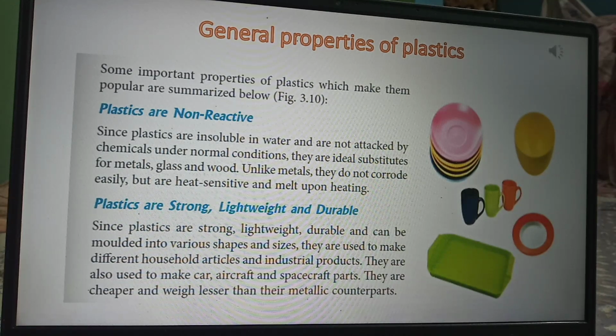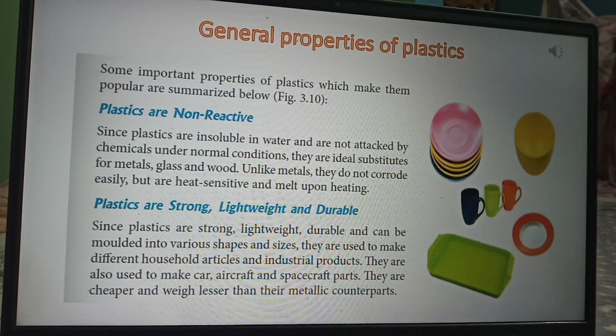Parts of car, aircraft and spacecraft are made up of plastic because they are cheaper and weigh lesser than the metallic parts. If these parts are made of metal, the metallic parts are heavy, isn't it? But the plastics are cheaper and they weigh lesser. So this is the second property of plastic.